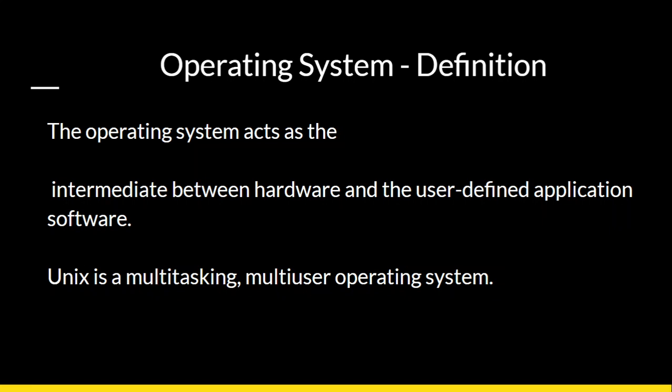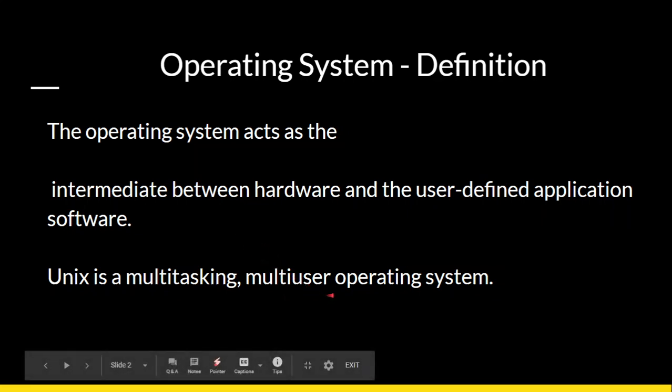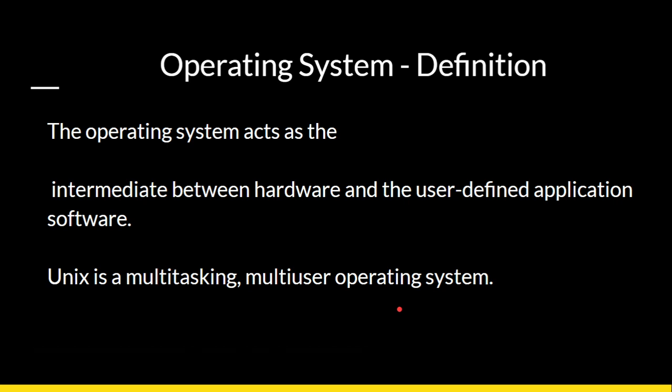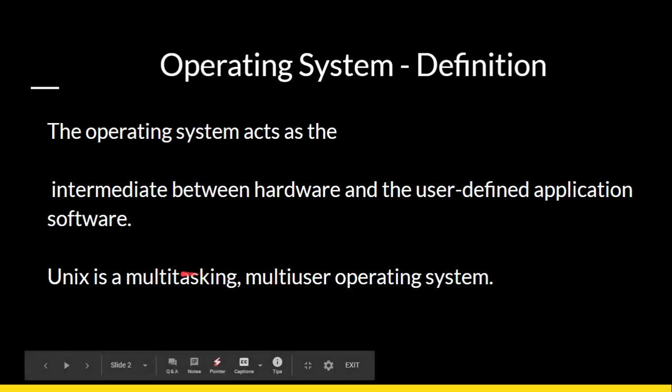The threading concept is there, so the processes are executed in multiple ways. And what is multi-user? More than one user can log into the system and run their processes. So it is both a multitasking and multi-user operating system.